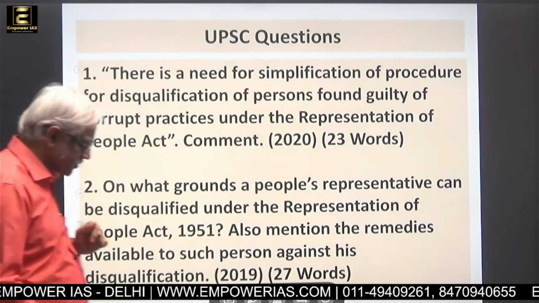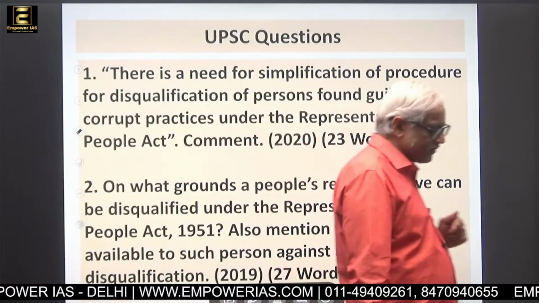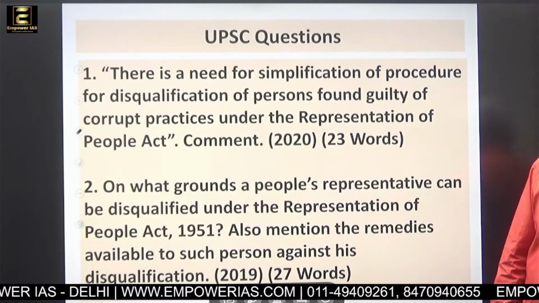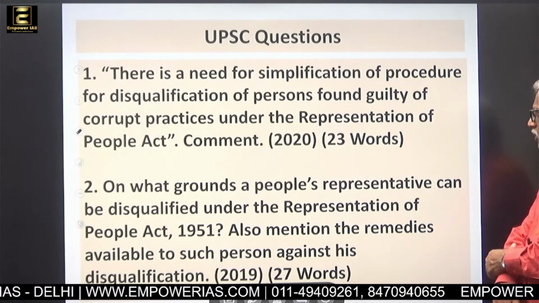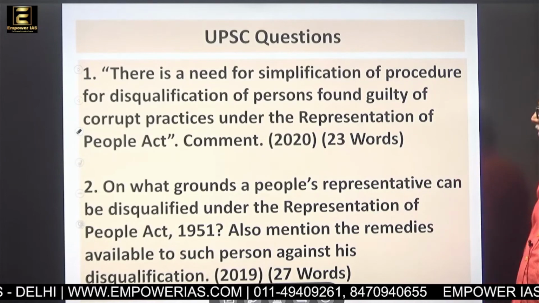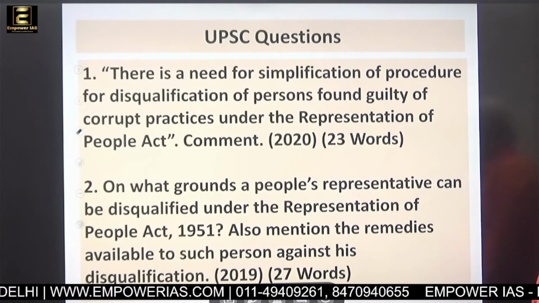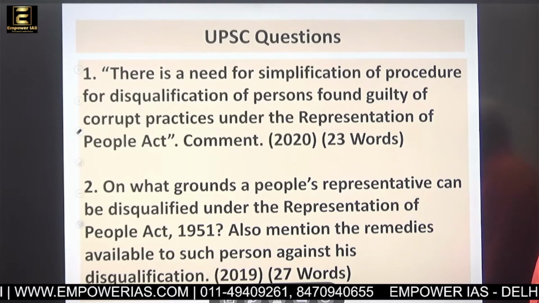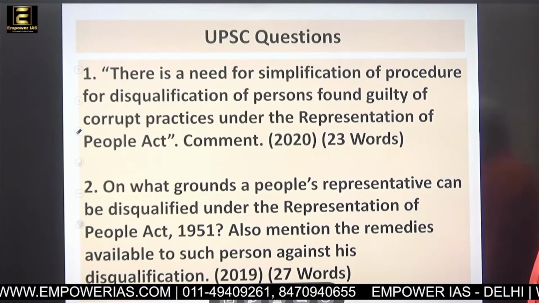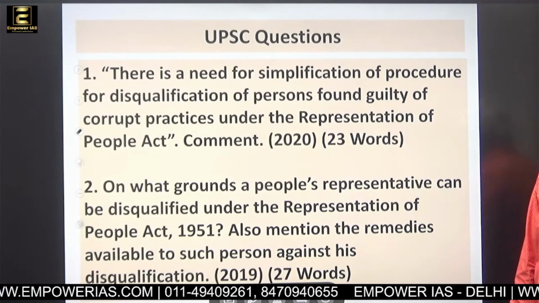Now see the questions. Then you will understand that these questions can be answered. It is a 2020 question. There is a need for simplification of procedure for disqualification of persons found guilty of corrupt practices under the Representation of People Act. Comment.